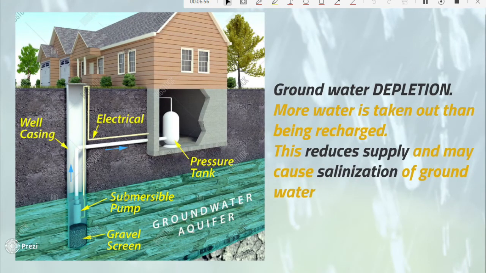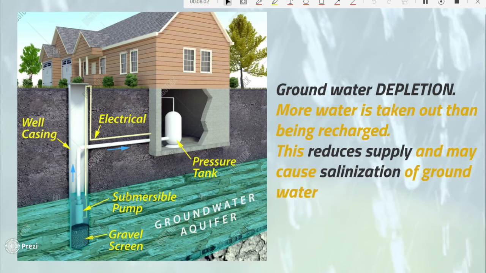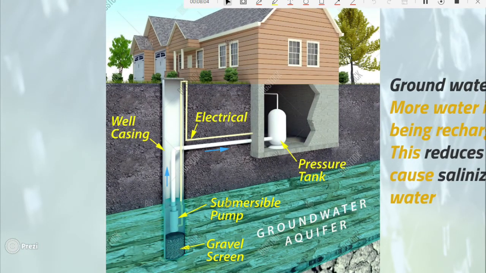Point number 2 is about groundwater depletion, and this means that more water is being taken out of the underground aquifers than is being replaced, and in the end this is going to reduce water supply, and the little water that remains underground might become salty, or what we call salinized, and it will not be available for human consumption.